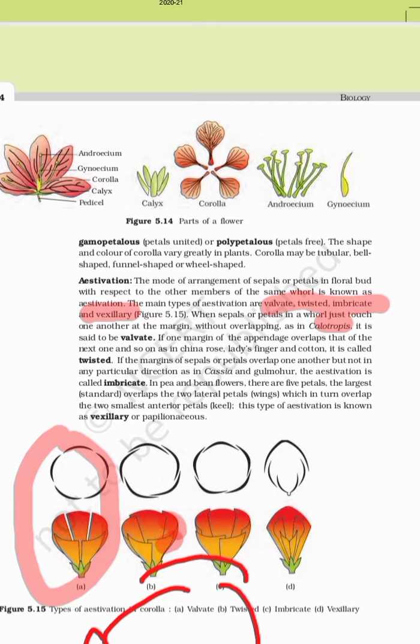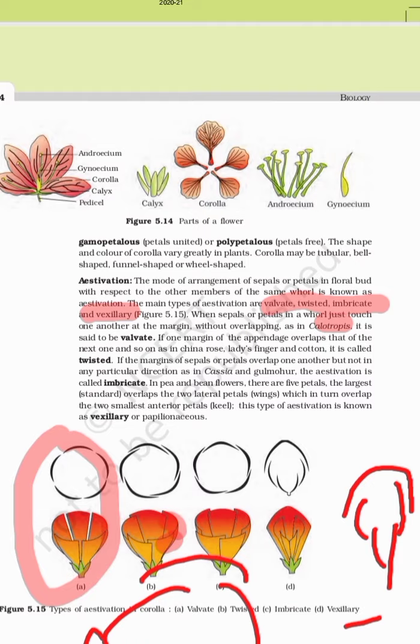And the last one is vexillary. It means the largest petal overlaps the two lateral petals, which in turn overlap the two small ones. See over here, one big one, then the other two, then the other two. It may vary. So this is vexillary.